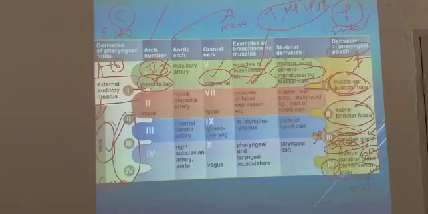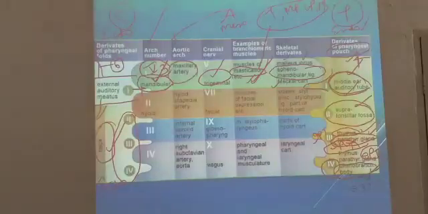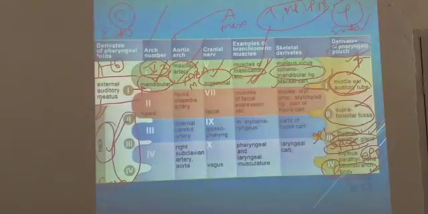What is the artery of the first arch? It is the maxillary artery. Remember, mandibular division of the trigeminal nerve and maxillary artery. Maxillary artery is the arterial supply of this one. You can just remember like that.